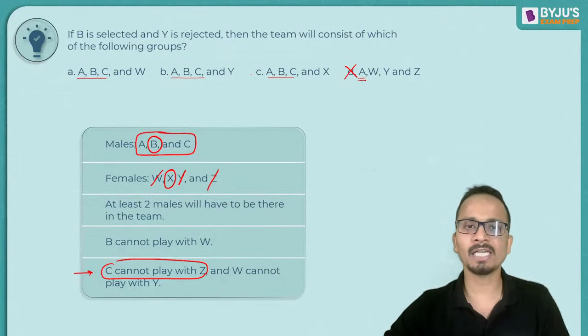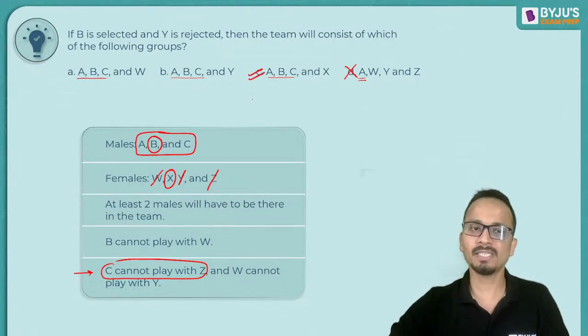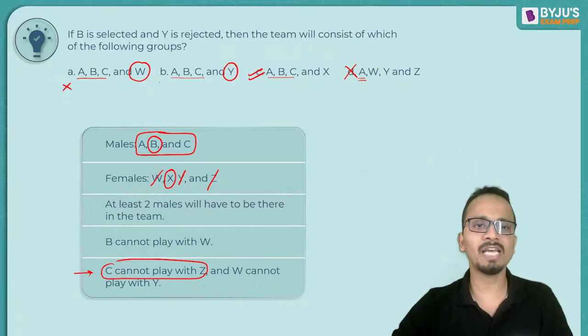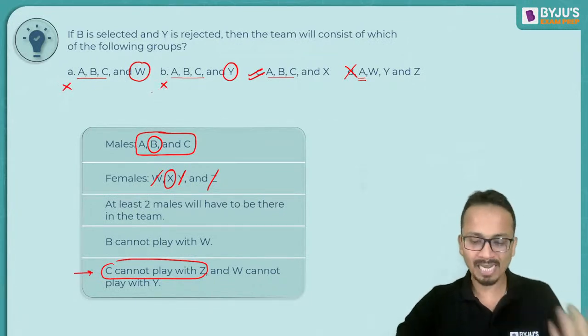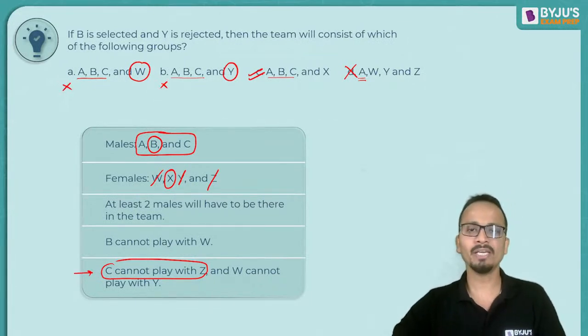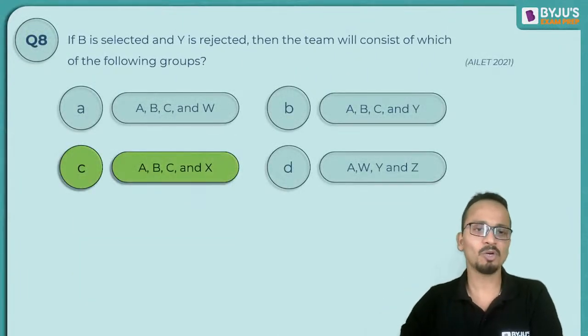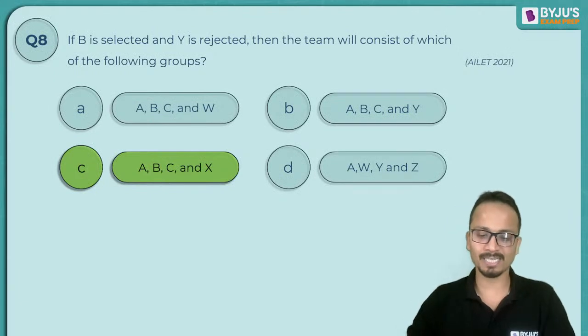Okay. So the correct answer will be option C. Also, for option A, W was already rejected, and for option B, Y was already rejected. So I could have eliminated options A and B earlier as well. So the correct answer for this question should be option C. Yes, it is the correct answer.